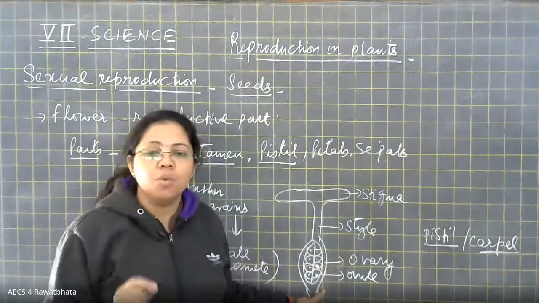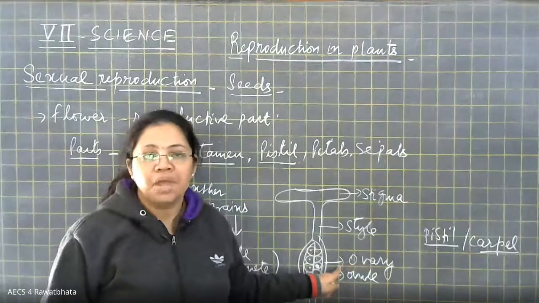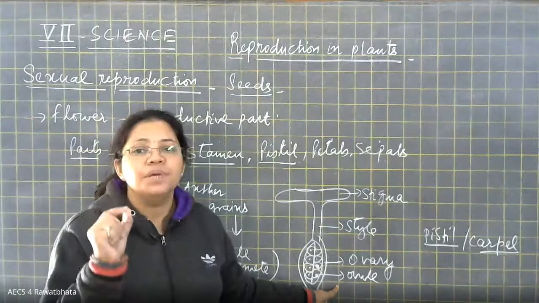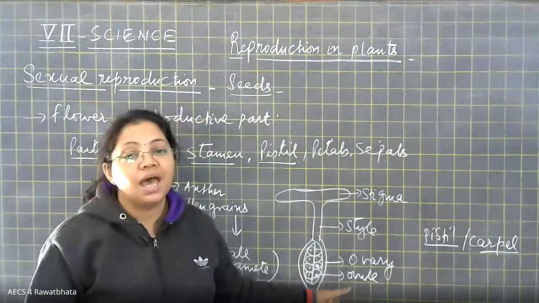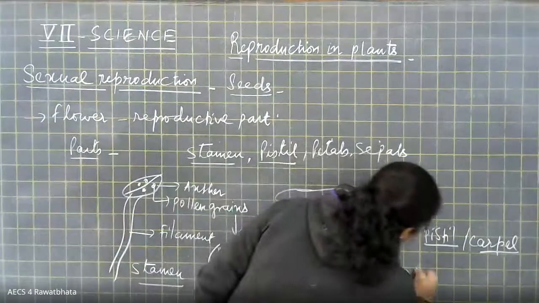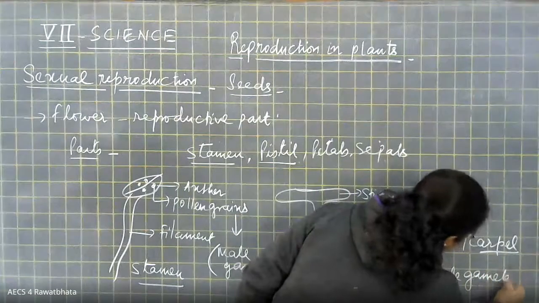And the innermost part of a flower is called the ovary. Inside the ovary are small bead-like structures, which we call ovules. And in pistil or carpel, these ovules contain a female gamete.